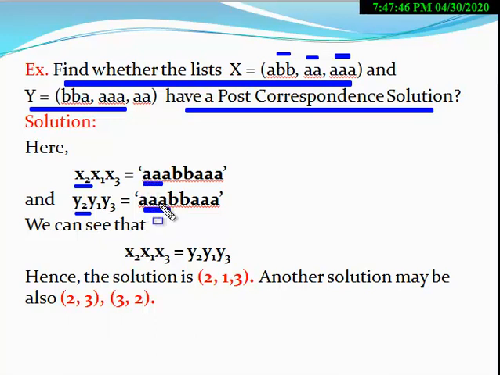Clearly, 1A is greater in the Y sequence than in the X sequence. So now you have to find the sequence of X where the starting element is A, and you can consider that element as the second index.